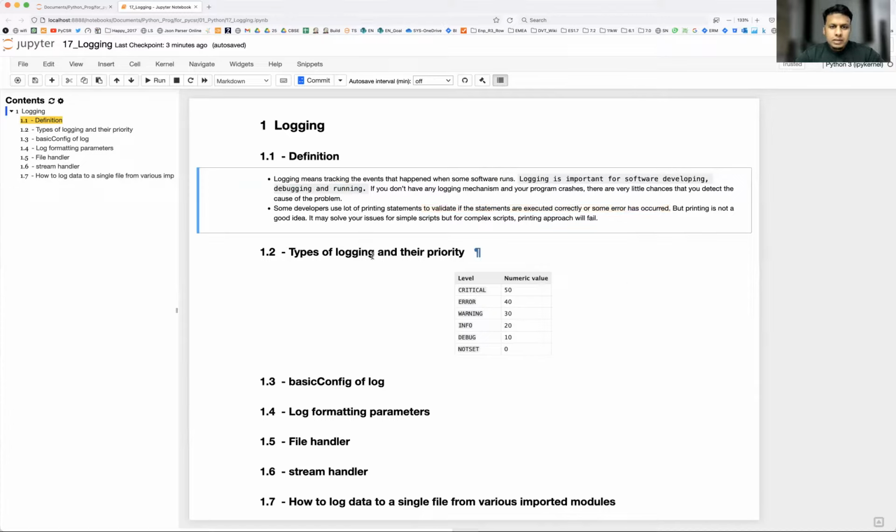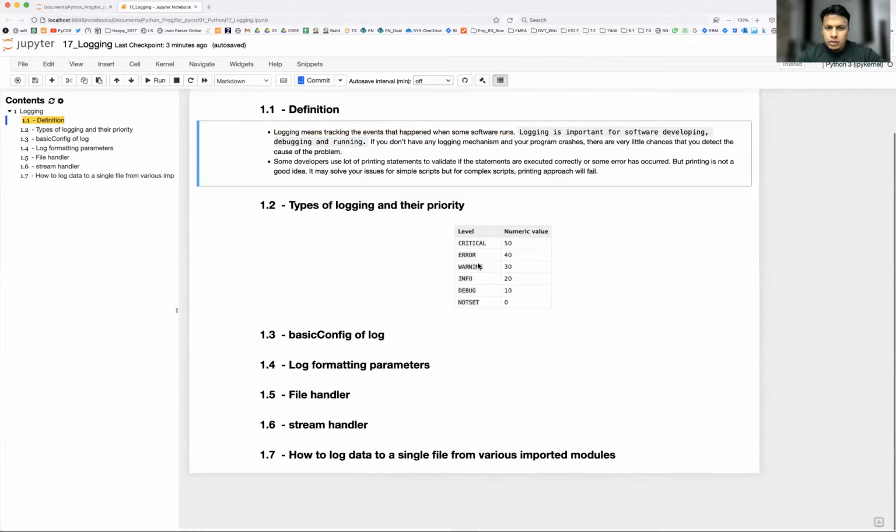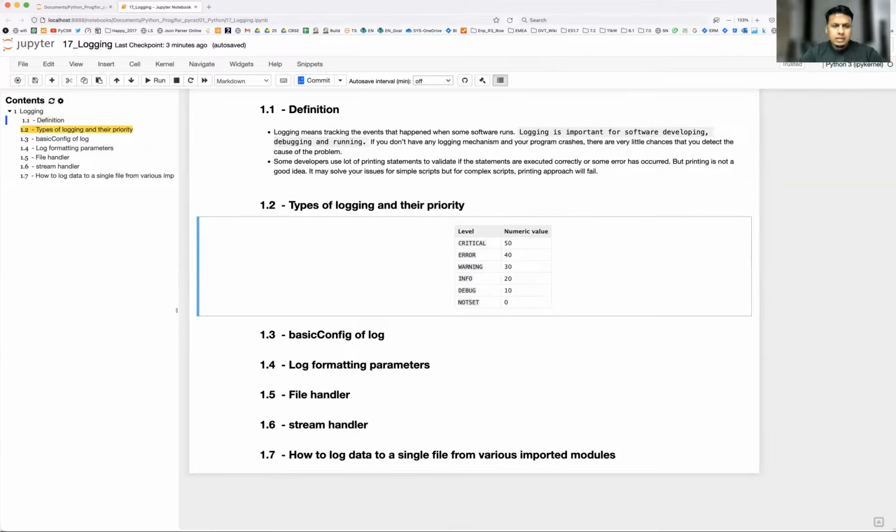Okay, so let's see the types of logging and their priority. We have six different log levels and their set of priorities. Debug has a very low priority and critical has a very high priority. Whenever you set a log level, let's say you set warning, then warning and levels higher than warning will be logged in the log file. Below that level, it is not going to be logged. If you set the log level as debug, then debug and the other higher levels, like info, warning, error, and critical, will also be logged. Okay, so let's see some examples and understand this logging mechanism.